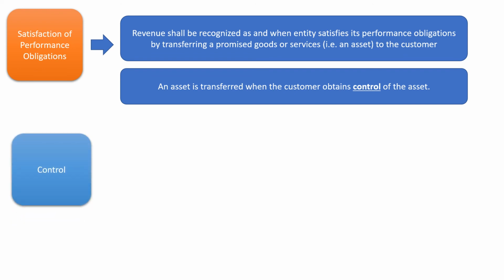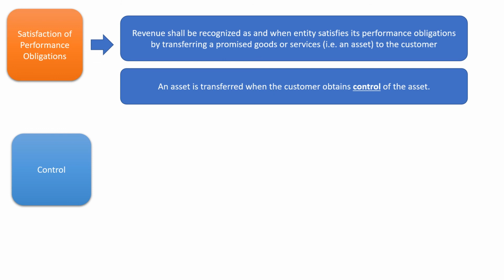Now let us understand what is control. This control model is totally different from the previous standard that we had, that was Ind AS 18, which had a risk and reward model. So if someone asks you what are the major differences, this could be the one.